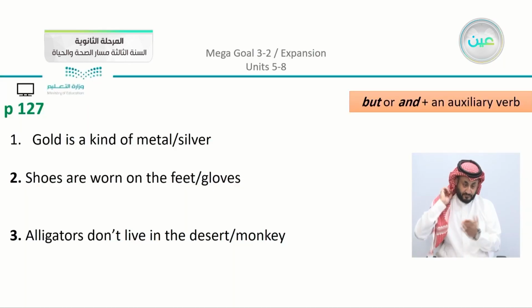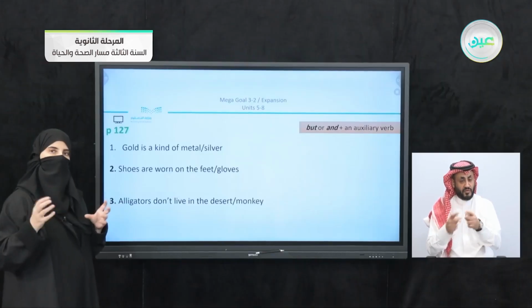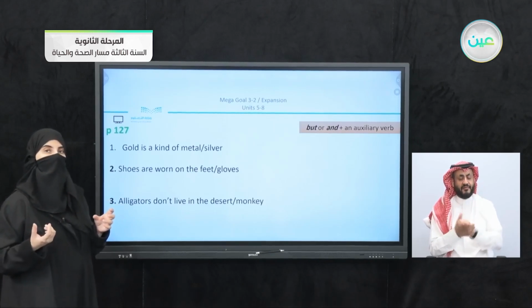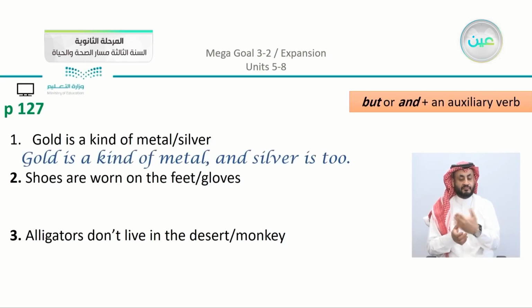Yes, we're going to start. Now note that you're going to just use either but or and in the sentences, but you're going to see what we're going to change. So, gold is a kind of metal, silver. So we can see that we have here the two words. We have gold and silver. What can you say about the two substances here? We have here gold is a kind of metal and silver is too. So this is very similar to the sentence that we took in the example.